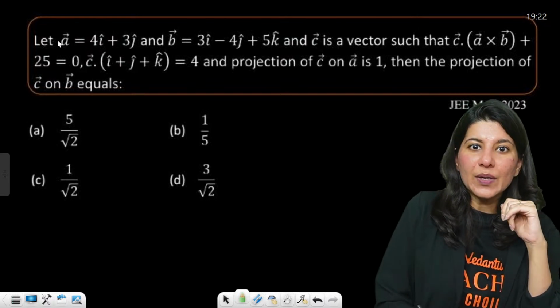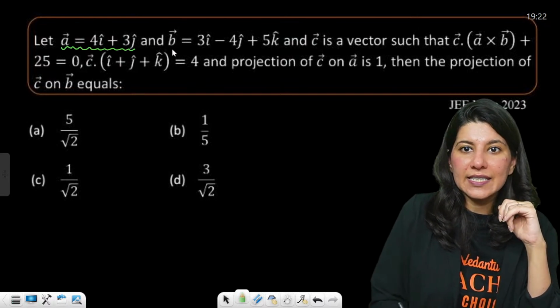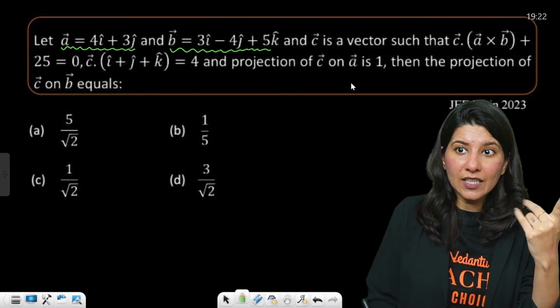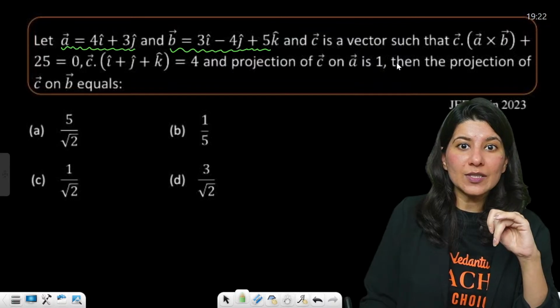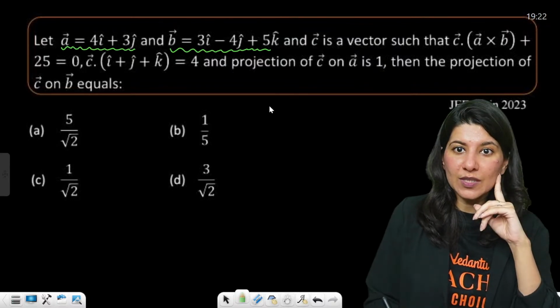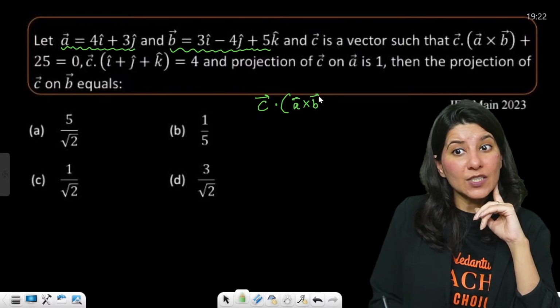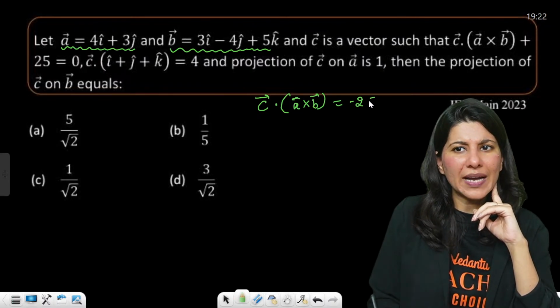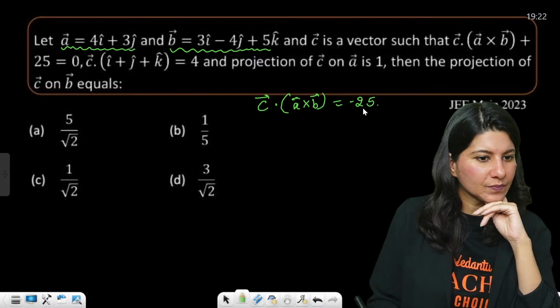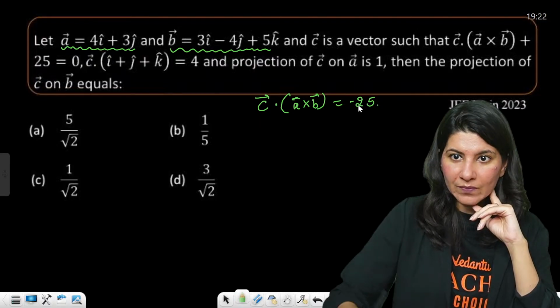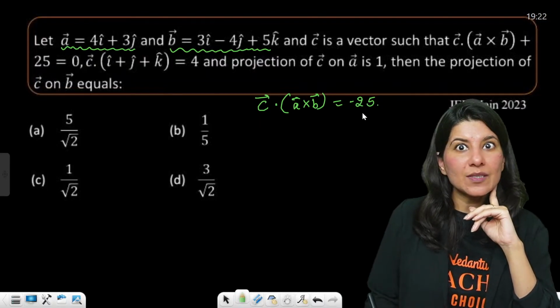Chalo. Now A vector is this and B vector is this. C vector is such that C dot A cross B plus 25 is equal to 0. So C dot A cross B is equal to minus 25. Can I write minus 25 over here? Okay. C dot A cross B is minus 25.